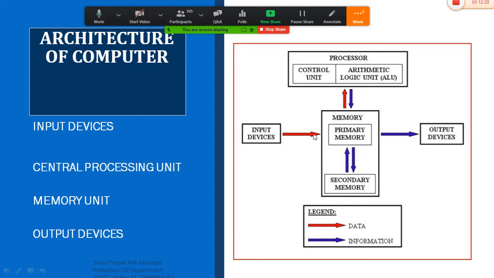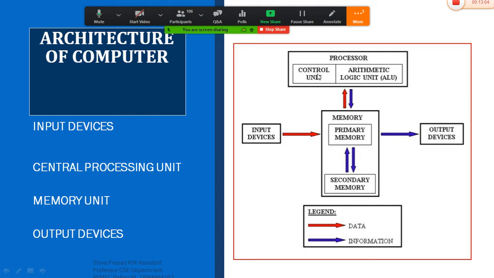Once you input the data, that data will be stored in the primary memory and it will transfer that data to the central processing unit. In the central processing unit, there are two parts. One is the control unit and the other one is the arithmetic logic unit. The control unit is the one which is going to control your system. It acts as a manager of your computer system, which controls each and every operation performed by the user or a programmer.